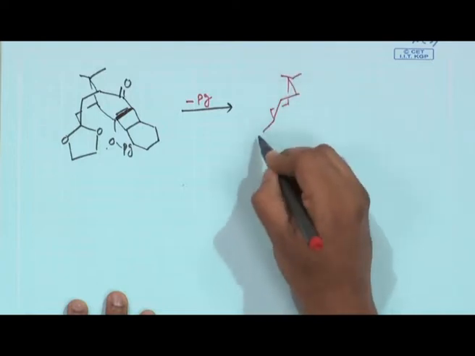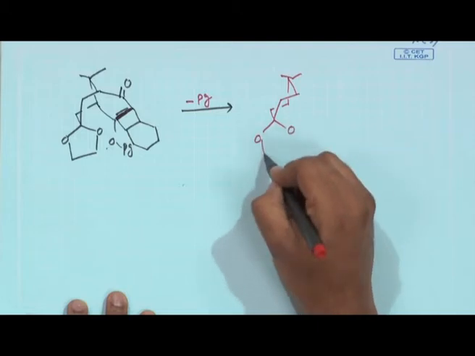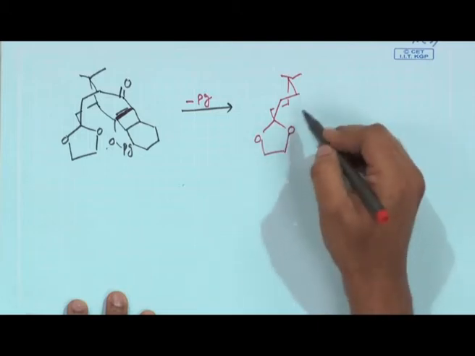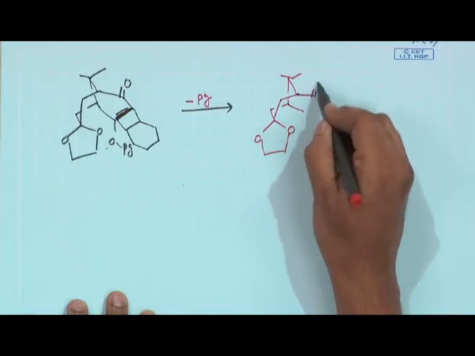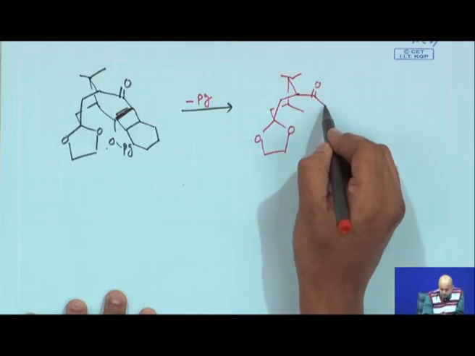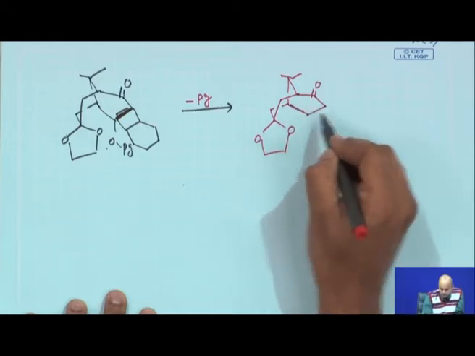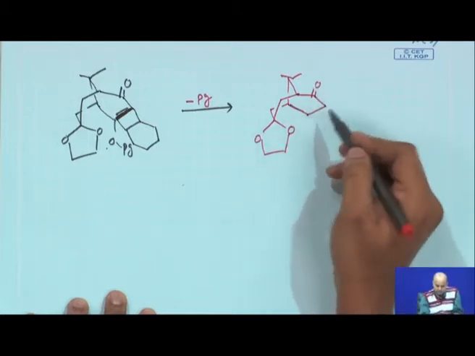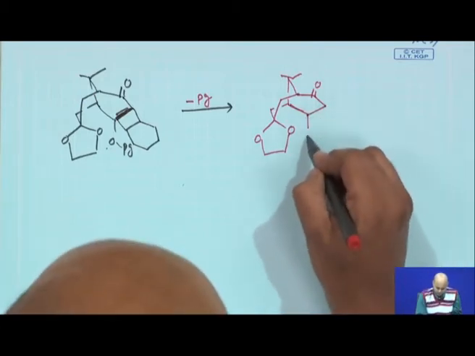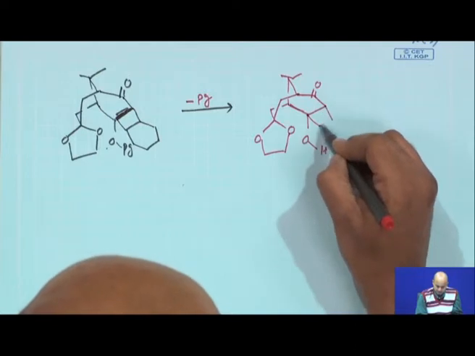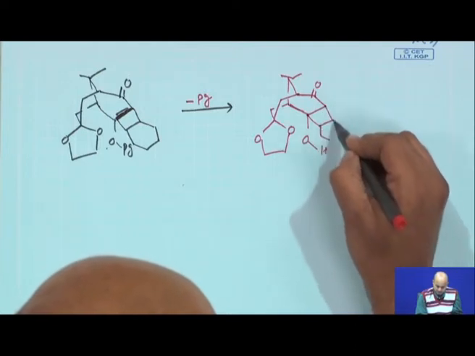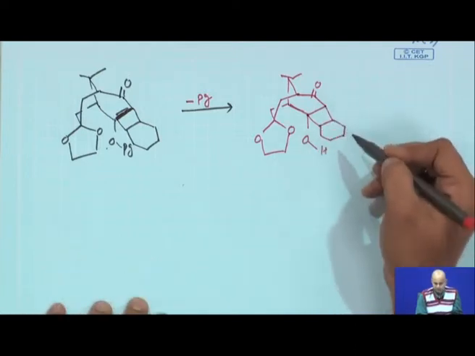This drawing is taking a little bit longer time, but it basically gives you a good exercise in how you can draw different structures. So, now what will it give you? It basically gives you an OH here, and then you have this cyclobutane, and then this cyclohexane.